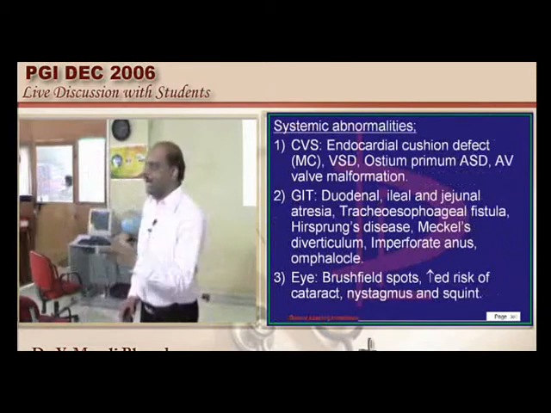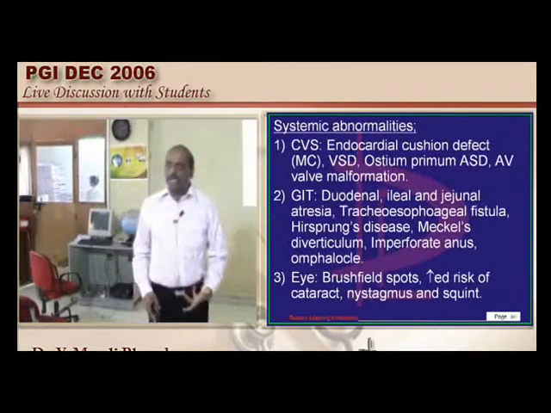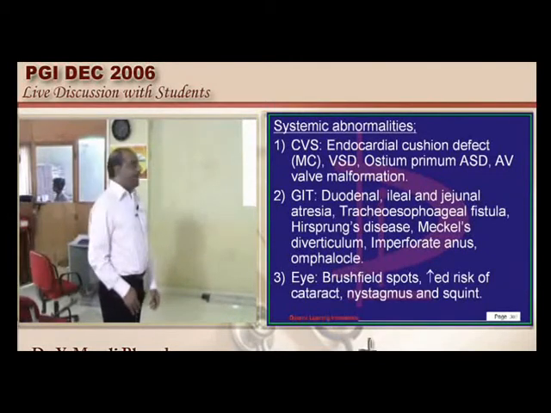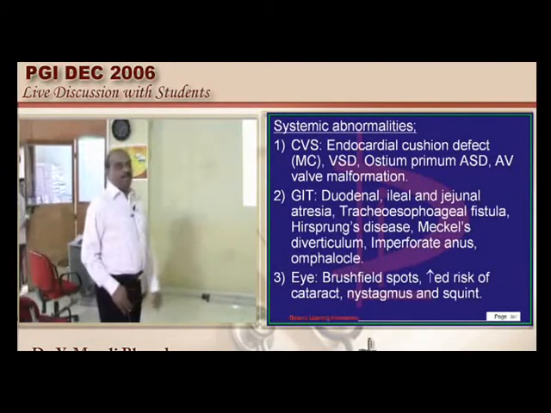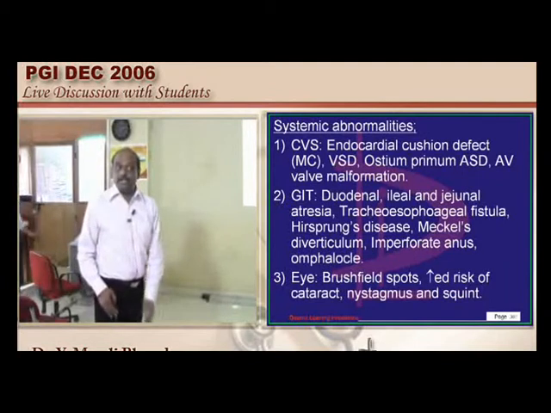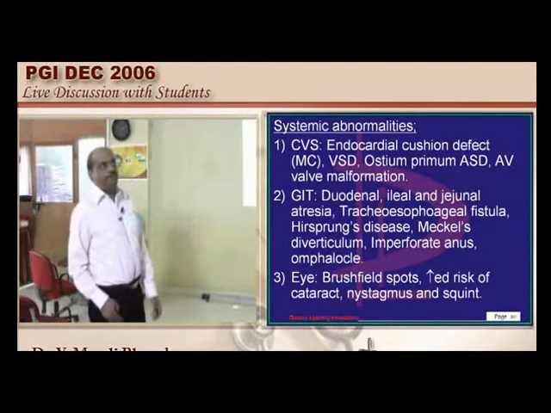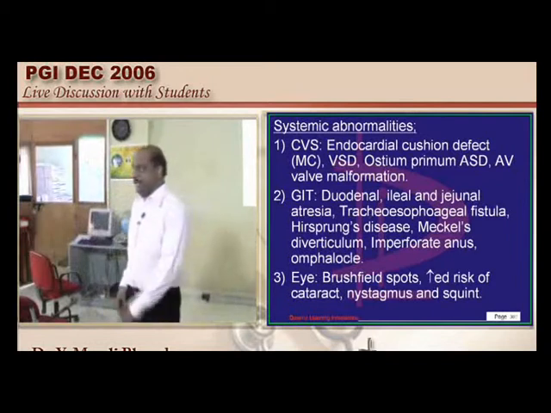Now why for a cardiologist Downs is important? Endocardial cushion defects are more common. So ostium primum ASD, AV valvular malformations, etc. For a gastroenterologist, why it is important? Because ileal and jejunal atresia, tracheoesophageal fistula, Hirschsprung's disease, Meckel's diverticulum, imperforate anus and omphalocele, they are all more common in the case of the Downs.